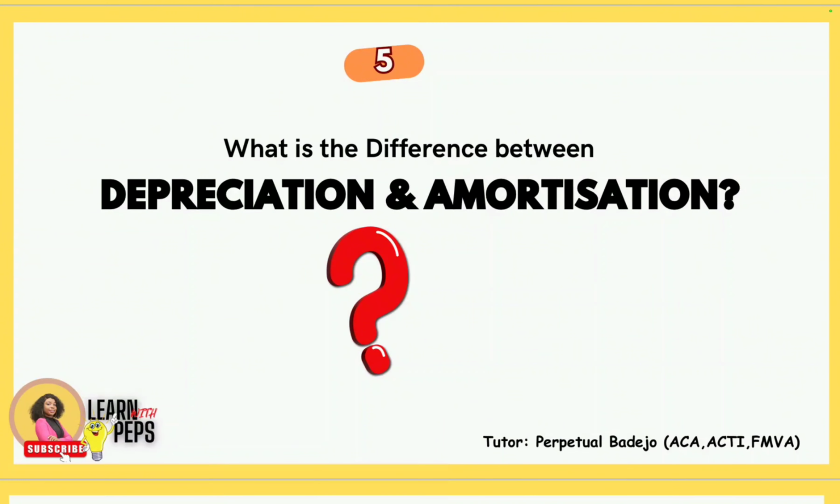And here is the answer. Depreciation is the systematic allocation of the cost of a fixed asset over its useful life, while amortization is the systematic allocation of the cost of an intangible asset over its useful life. The difference between depreciation and amortization is depreciation refers to fixed assets, while amortization refers to intangible assets.